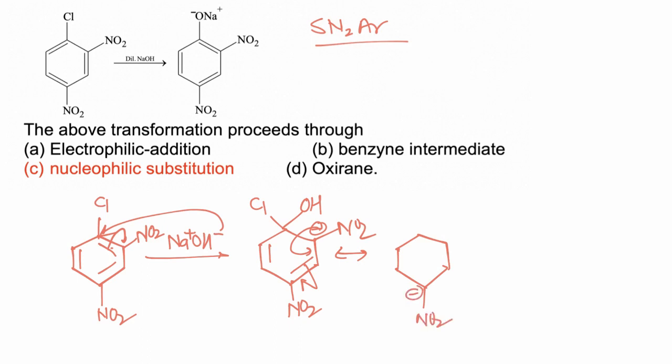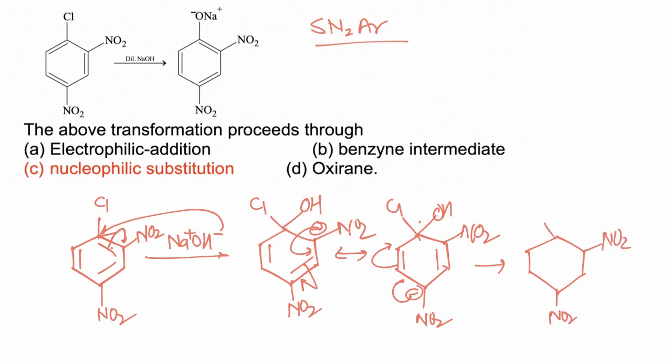At this position it is further stabilized by the electron withdrawing effect of the NO2 group. Now this is shifted to this carbon, so the negative charge is present on this carbon, and finally the negative charge is shifted and the Cl negative ion is completely removed.